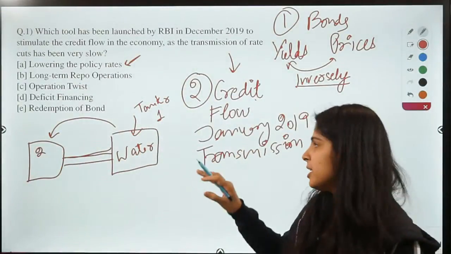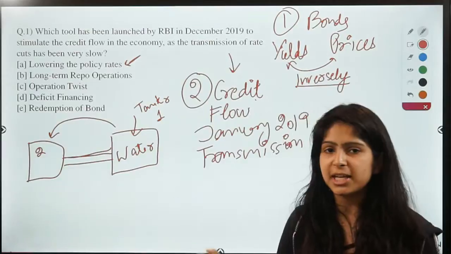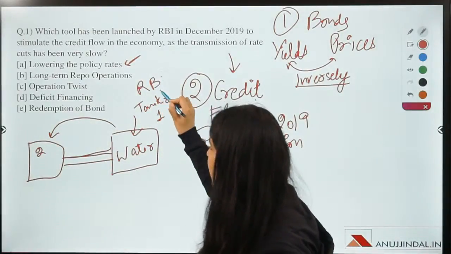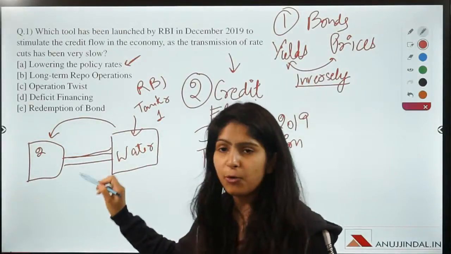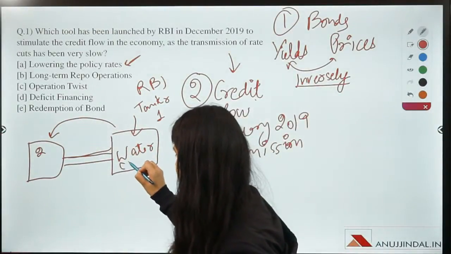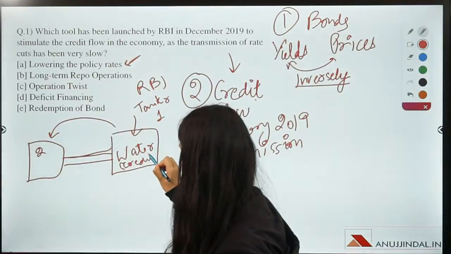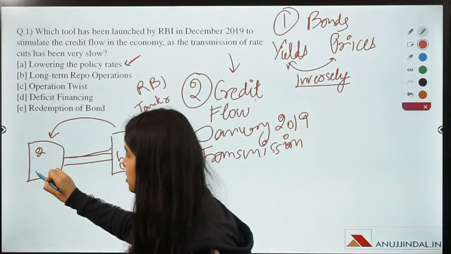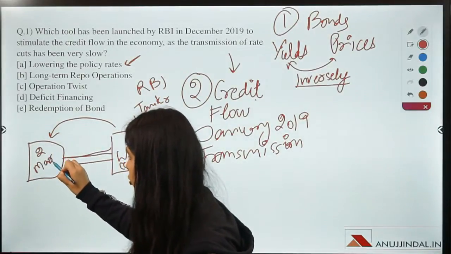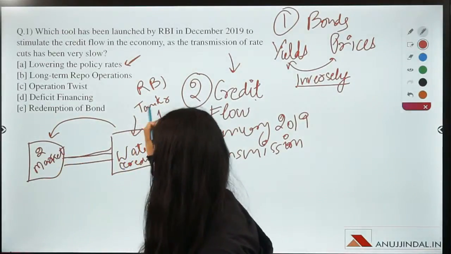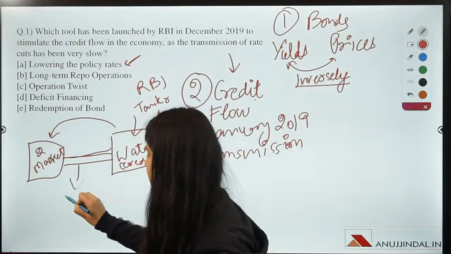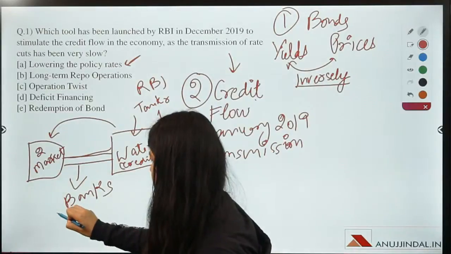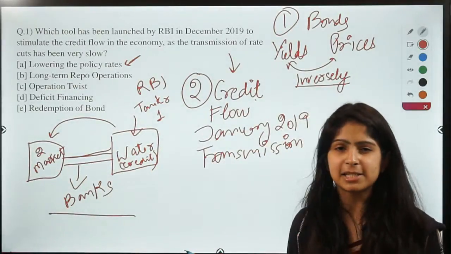So we can recreate this logic in our Indian economy. This tanker 1 is RBI and it is trying to transfer the water. Water is the credit flow. So it wants to transfer this credit flow into tanker 2, that is the market, or you can say economy. And how does it do it? Through this pipe, and these pipes are known as banks. Right? So this is the mechanism that takes place commonly.